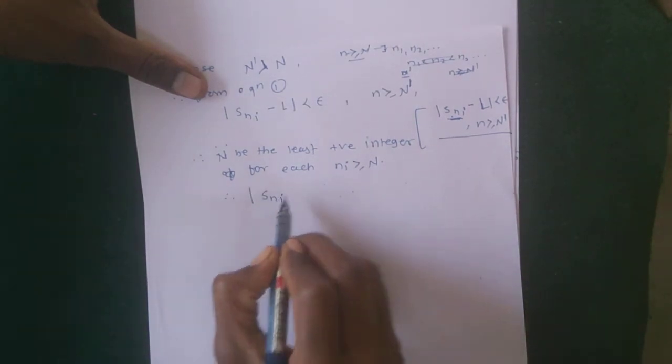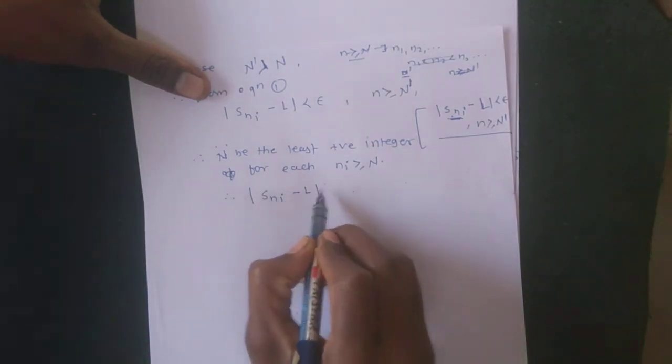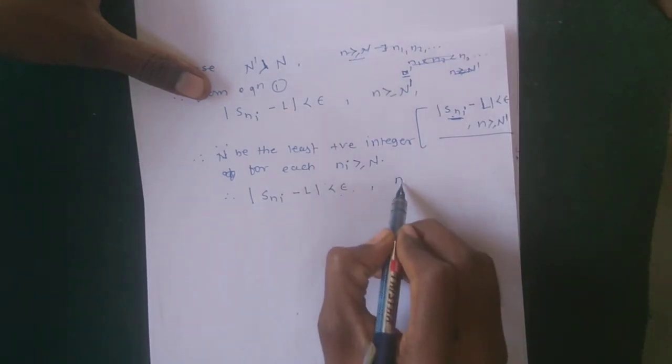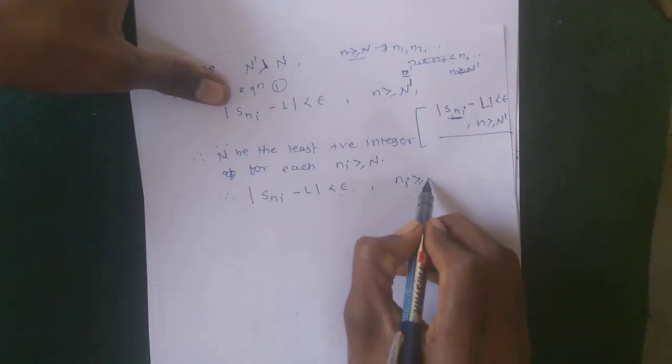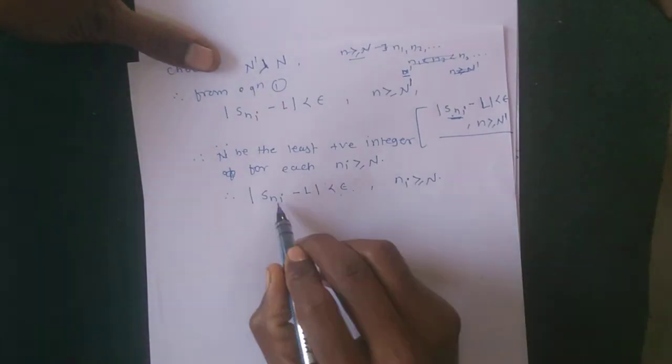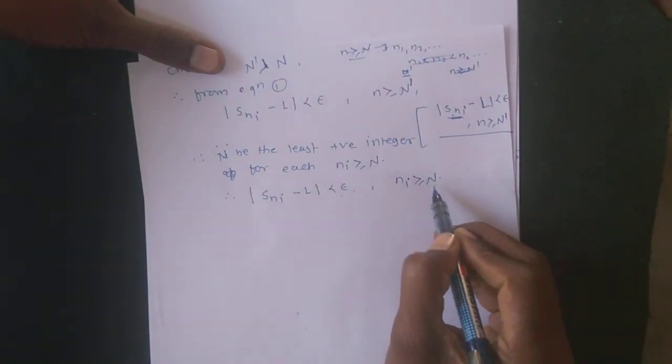Okay, and therefore |S_ni - L| < epsilon whenever ni is greater than or equal to n.